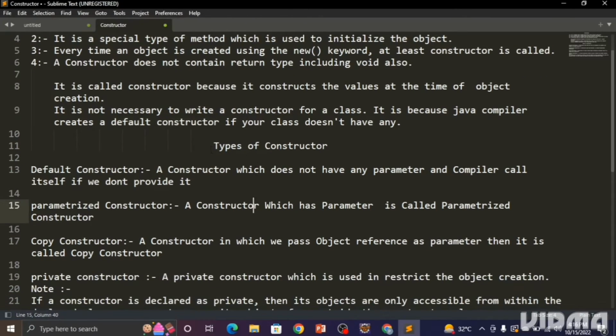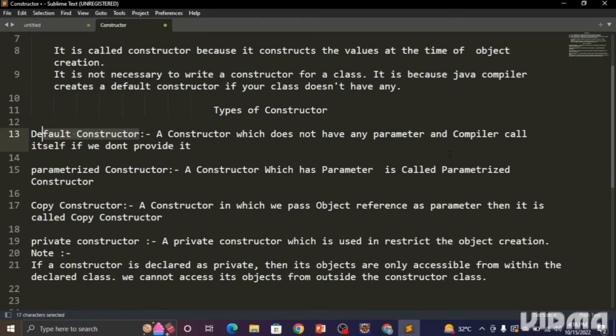Now we have types of constructors in Java. We have the default constructor, a constructor which does not have any parameter, and the compiler adds it itself if we didn't provide it. Understood? If you forget to provide any constructor at the time of writing the Java program, the Java compiler automatically adds a constructor to the program, and that constructor is known as the default constructor.